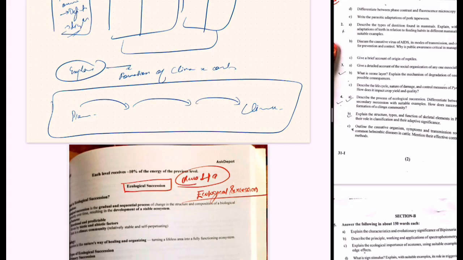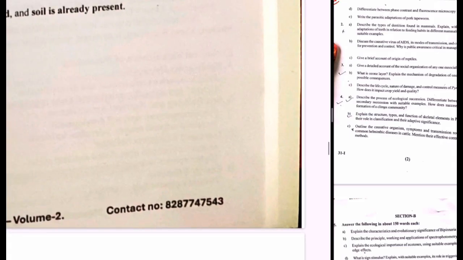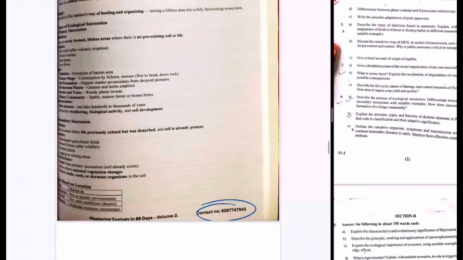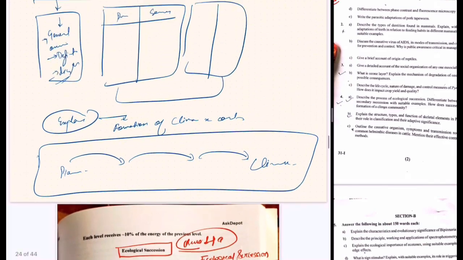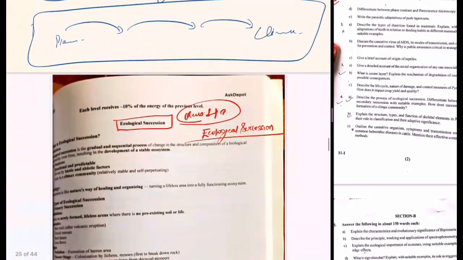There are proper species, and you can find it in the book. As I said, you can go through the book, you can go through the classes, you can find it there, or whatever source you have, you can use that source. You can contact this number for availing the book, and also you can just make your own notes if you want to, whatever the source is. This is the structure. You have to make the structure of answers like this.